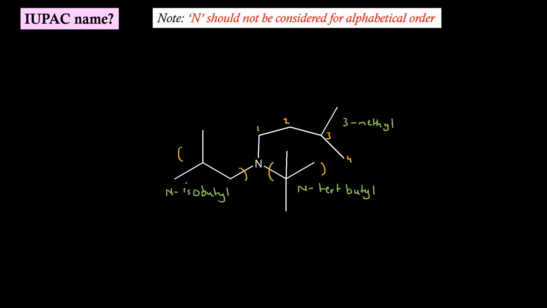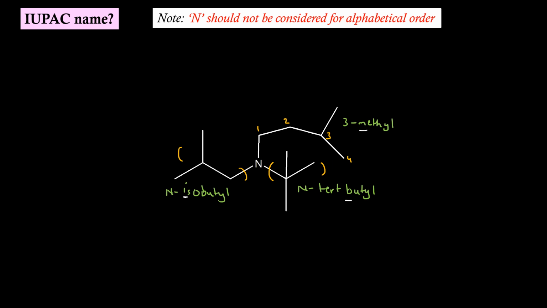So the secondary prefix will be, if we consider the IUPAC alphabetical order, I for this, N-isobutyl. Tert cannot be considered, N cannot be considered. So B for N-tertiary butyl, M for 3-methyl. N-tertiary butyl comes first and then comes N-isobutyl, then 3-methyl.